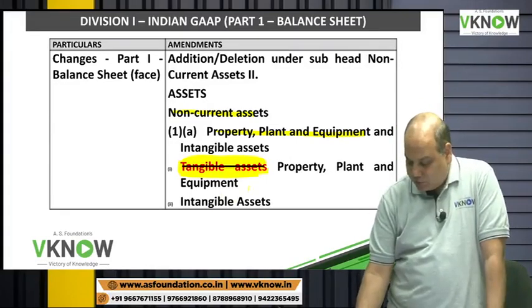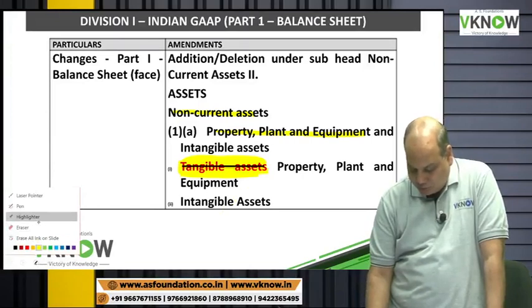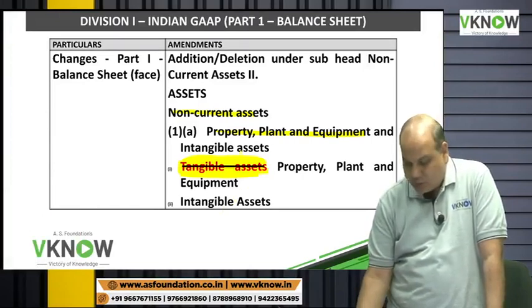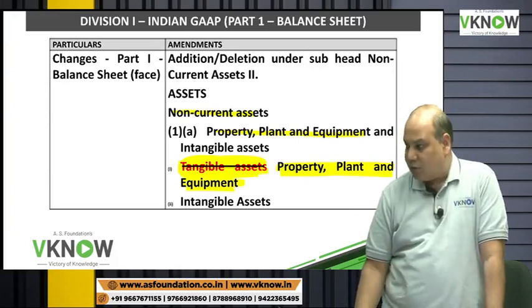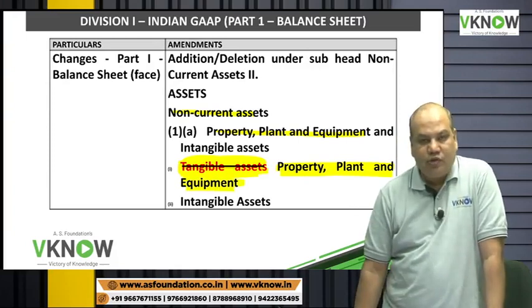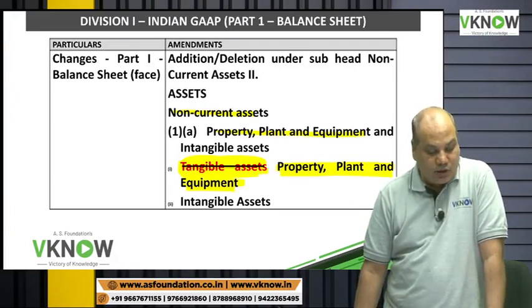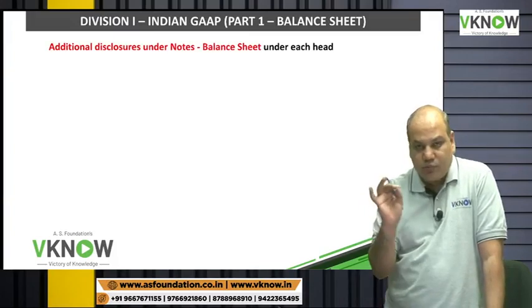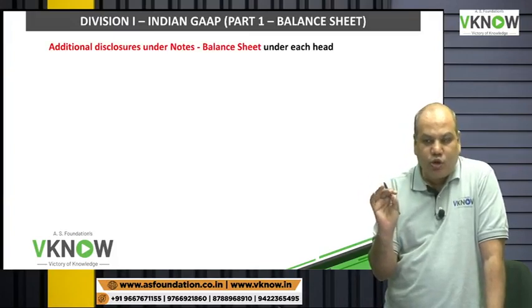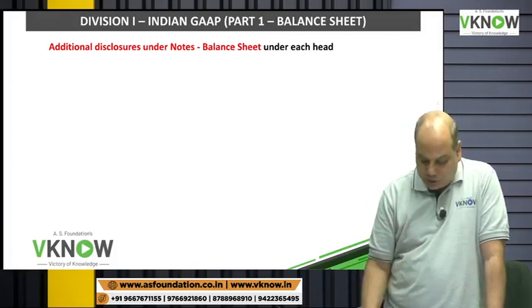That fixed asset will be replaced by PPE, property, plant and equipment, and in place of tangible asset also, we will have now property, plant and equipment. So wherever fixed asset or tangible asset was written, now we will write PPE. Again a small change in the name, because PPE is very clear. AS 10 also uses the term PPE.